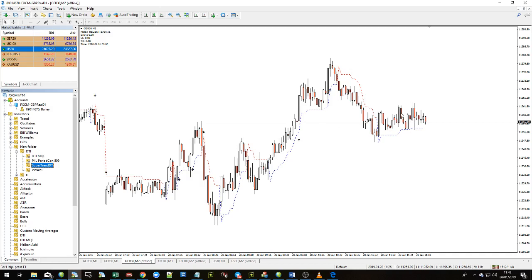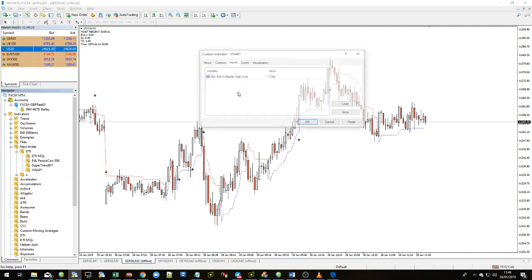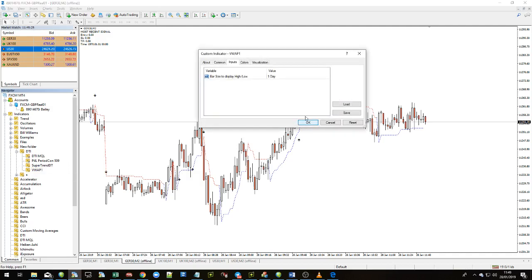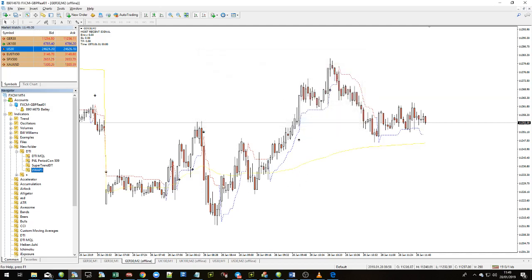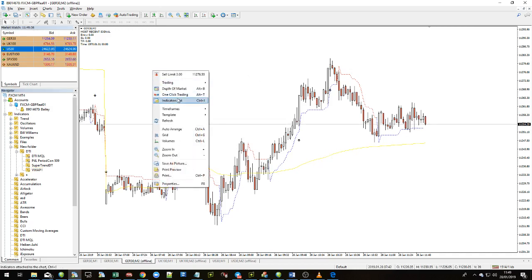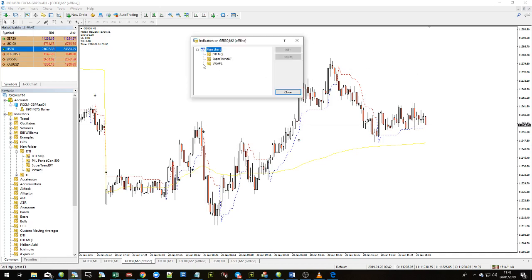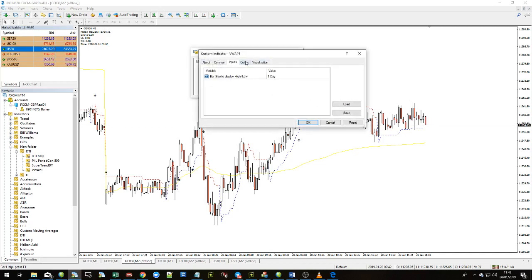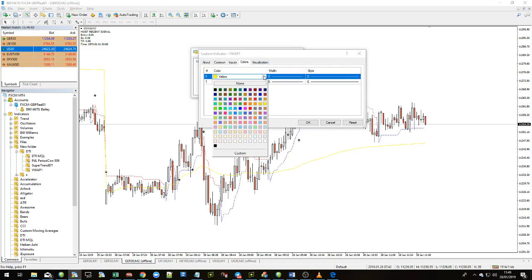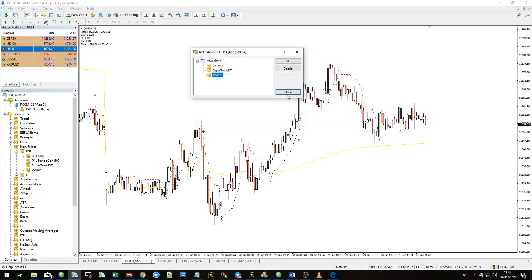Okay, and the VWAP has an input, but I don't use it. I just keep it on 1 day. And then it's actually yellow at the moment. But if you go into the indicator settings, right click indicator list, you will be able to see that it has some color parts in there. Here we go. Let's just move that back. There we go. There's a colors tab, and you can change the yellow here to black or whatever color you want.